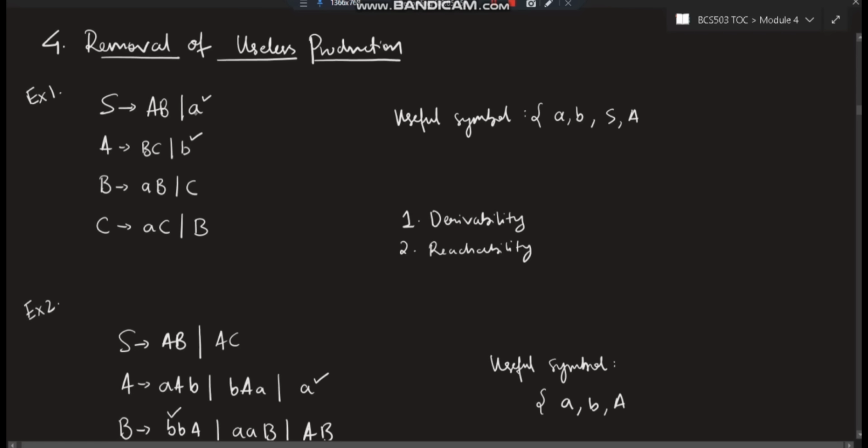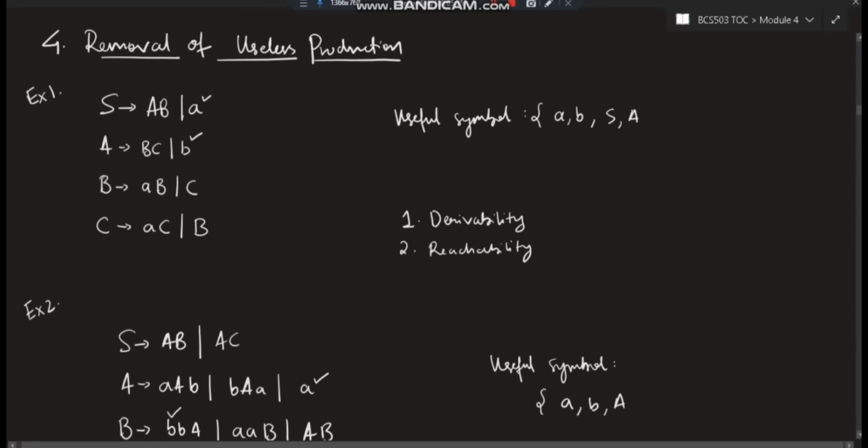Okay, after that, A and B, from which letter am I going, which non-terminal am I going through? A going to B, S and A. So S and A also become useful. Got my point? Like that you have to calculate which are the useful symbols and put them here. Now after these two, S is useful, A is useful, you have to check if B is useful or not.